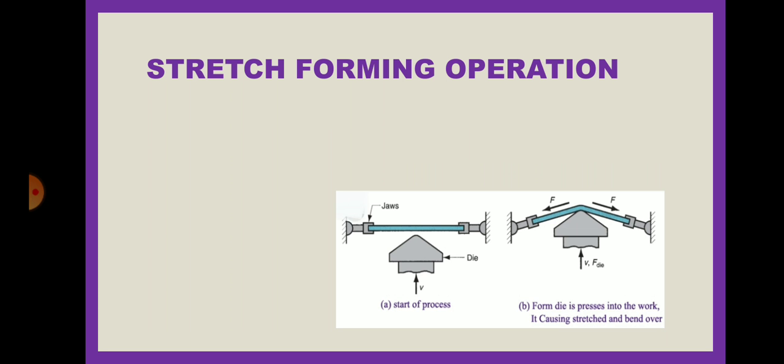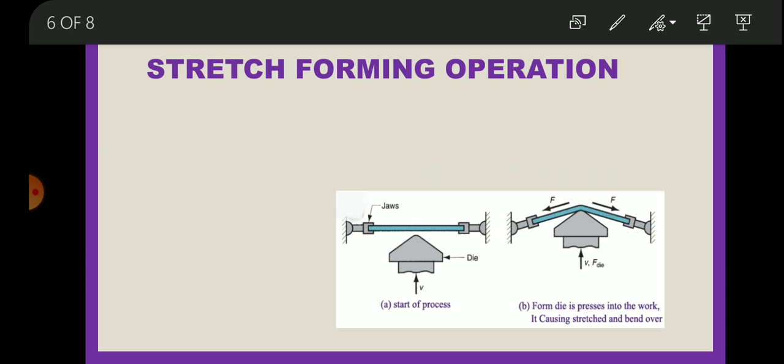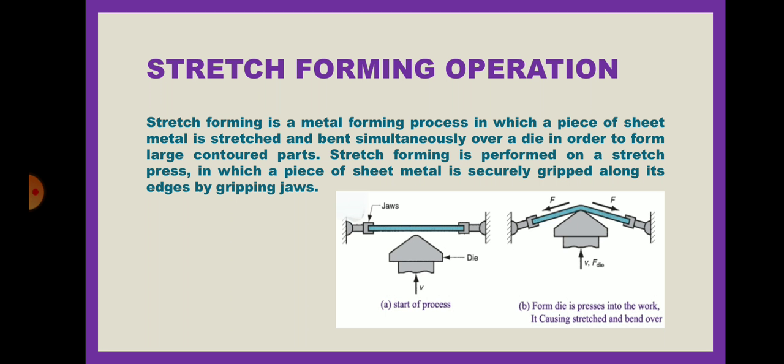Now, stretch forming operation. It is one type of pulling operation. Both ends of the sheet metal are fixed, and pressure is applied at its center or one of its ends to stretch the plate. Stretch forming is the metal forming process in which a piece of sheet metal is stretched and bent simultaneously over a die in order to form large contour parts.